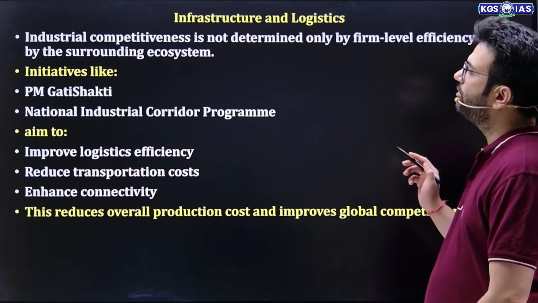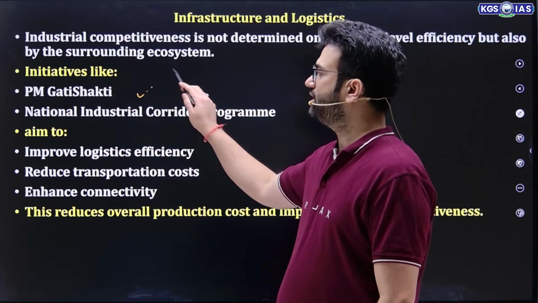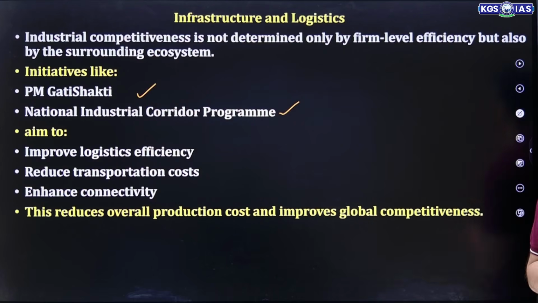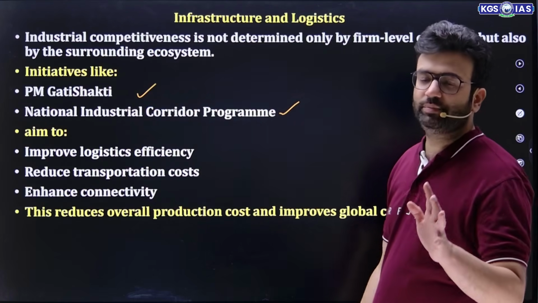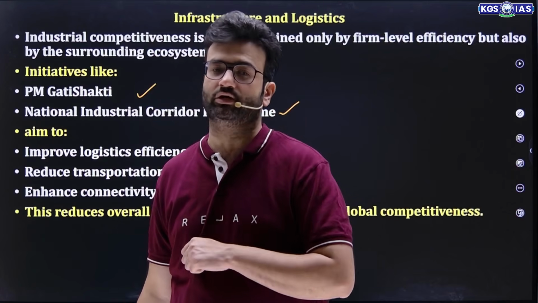So industrial competitiveness is not determined only by firm level efficiency, but by the surrounding ecosystem. How will this happen? Through PM Gati Shakti, through the National Industrial Corridor Program. And this National Industrial Corridor Program, along with PM Gati Shakti, will help us a lot to reduce our logistic cost as well.